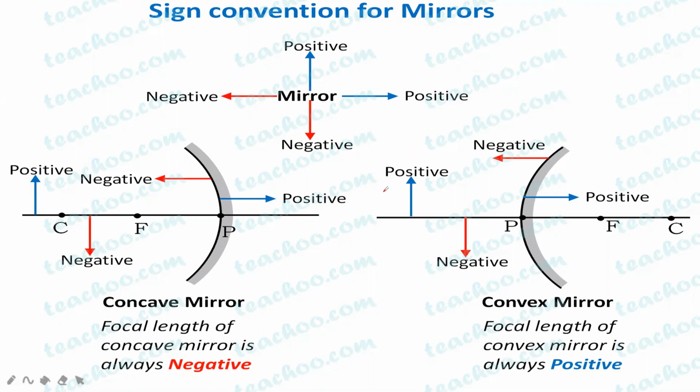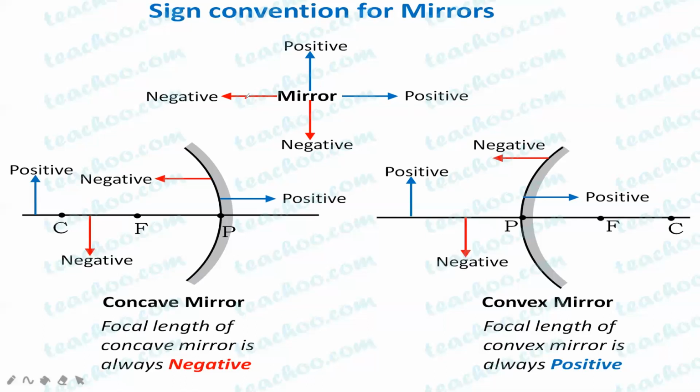Here you have to take note that in mirrors, as well as lenses, the sign convention is similar to the sign convention used in graphs. In mathematics, we all use graphs, and when we make graphs, we know what sign to use where, right? So let's consider this as a graph. This mirror, where the mirror is written, consider this as the origin. This will be your x-axis and this will be your y-axis.